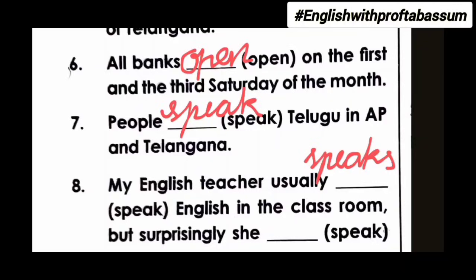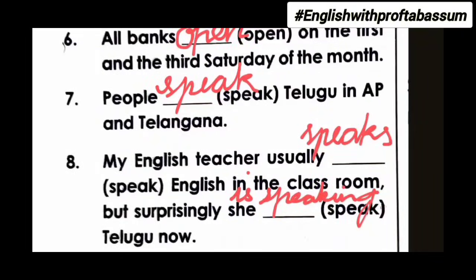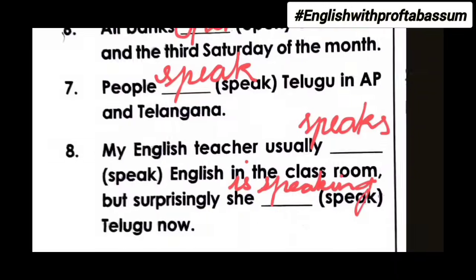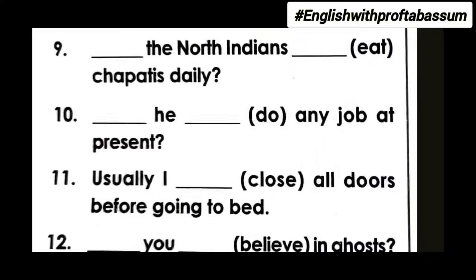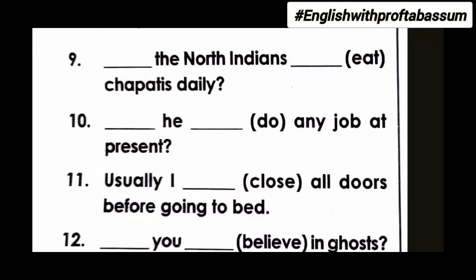But surprisingly, she ___ Telugu now. So now word is an indicator of present continuous tense. So the rule is is/am/are plus V1 plus ing. So is speaking.